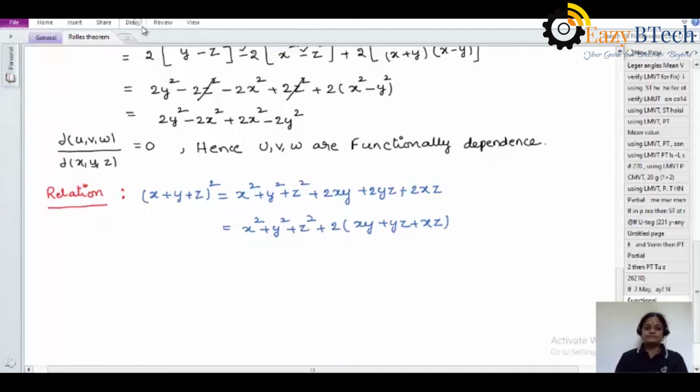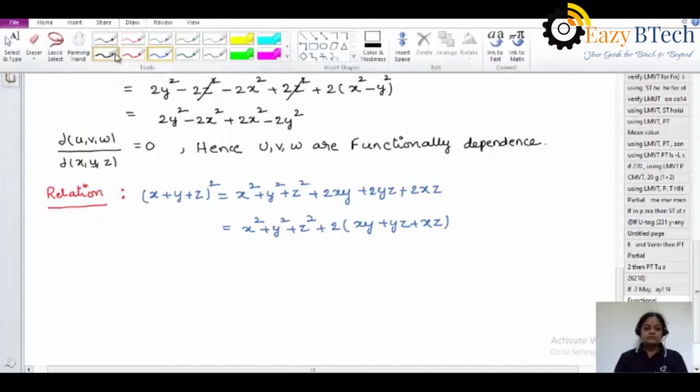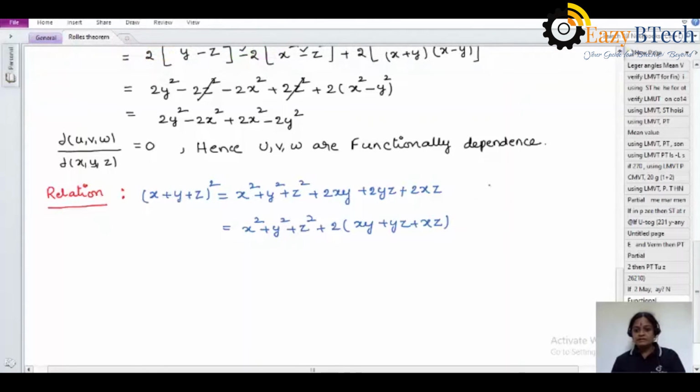Observe the question here. In the question, it was given that the value of u is xy plus yz plus zx, the value of v is x square plus y square plus z square, and the value of w is x plus y plus z.